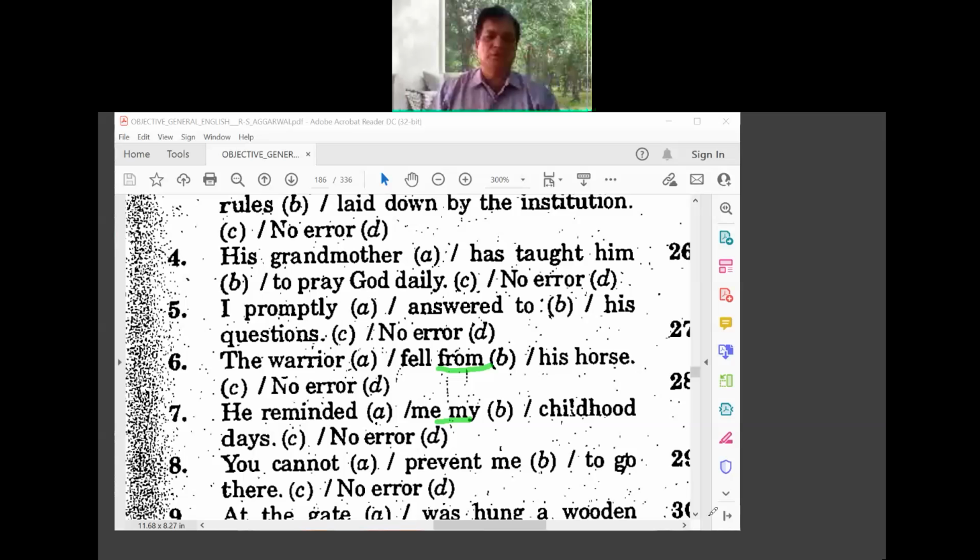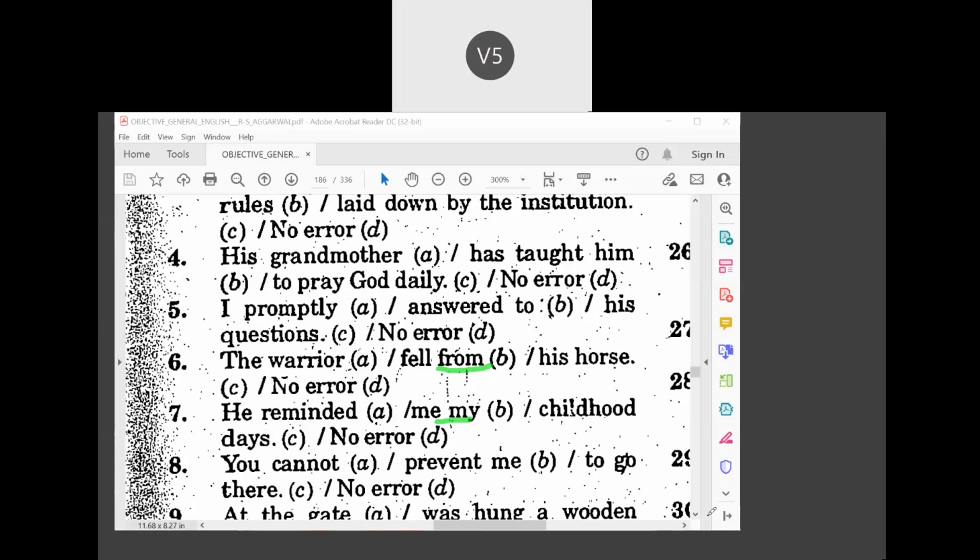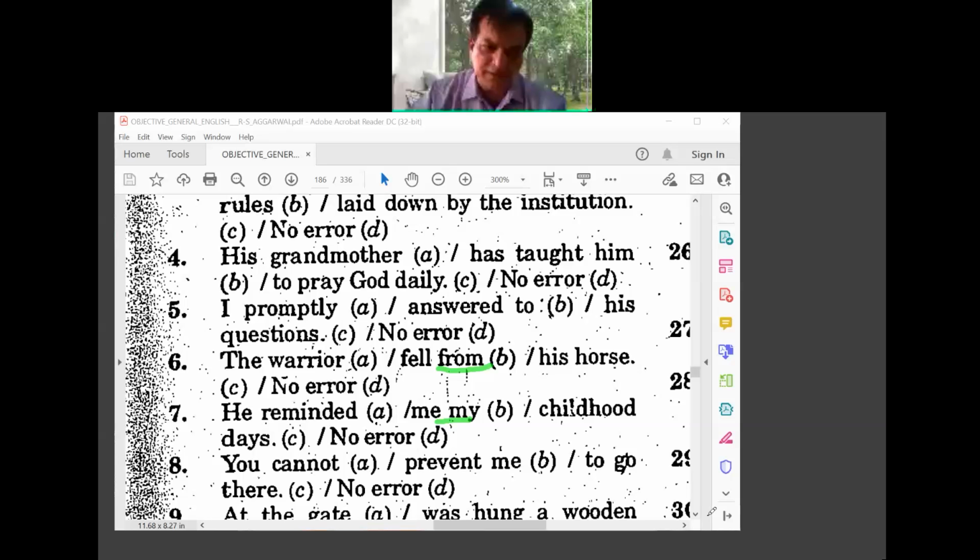Now next one. You cannot prevent me to go there. Can you just tell what is the answer there? No error, sir. Whenever you are using avoid or when you are using prevent, then in that case it will be ing form. You cannot prevent me going there. So here you have to use ing form.